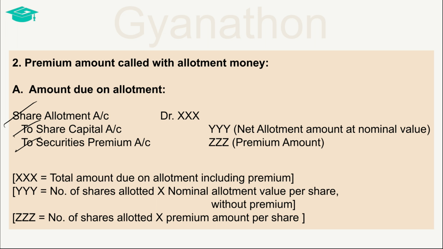The effect of this entry is that a balance is being created in the share allotment account for the money becoming due and is being bifurcated appropriately. The portion that belongs to the share capital is being posted to the credit of share capital, and the portion that belongs to the premium is being posted to the credit of the securities premium account. When the money will eventually be received, the balance in the share allotment account will get closed.